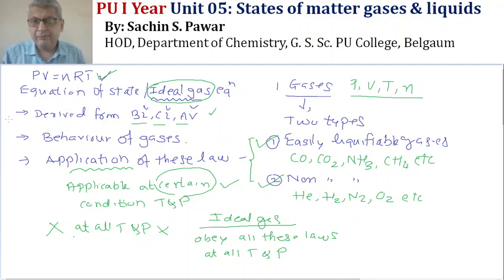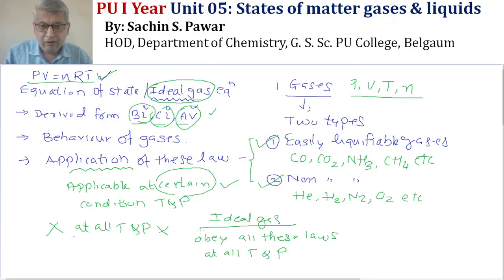That is, the PV equals nRT equation, Boyle's law, Charles' law and Avogadro's law should be applicable. But in reality, we have two types of gases, and these gases do not obey these laws at all conditions of temperature and pressure.